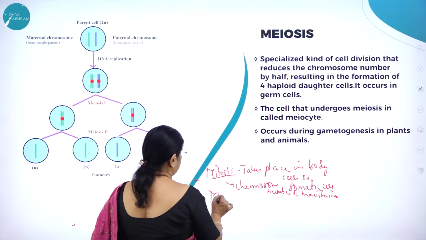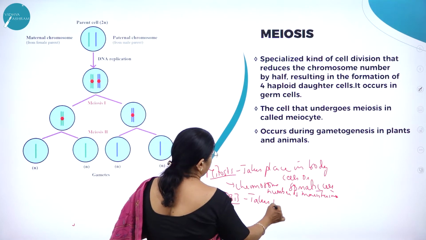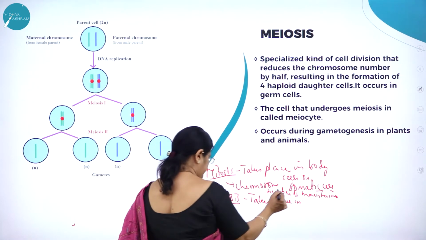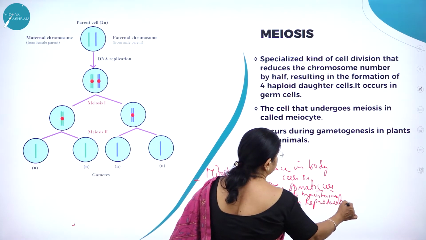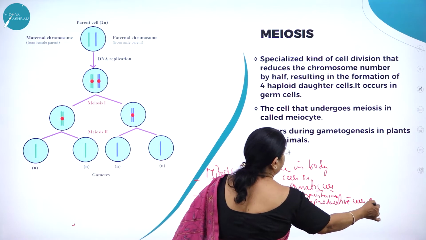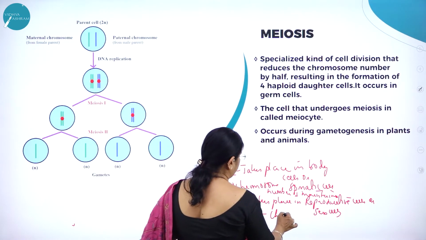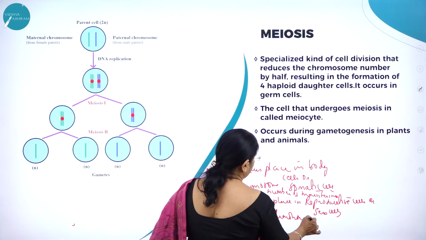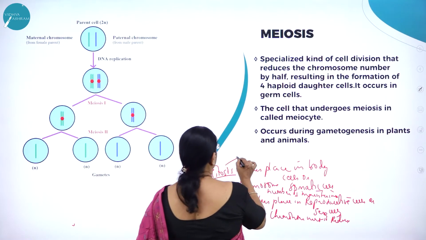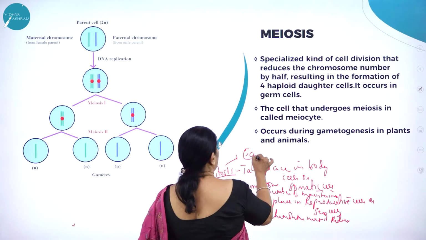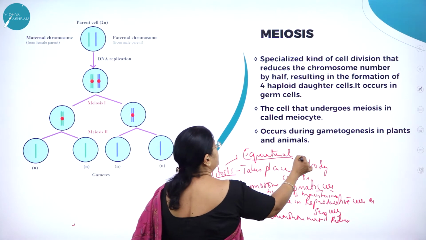Meiosis takes place in reproductive cells or it is otherwise called sex cells. And the chromosomal number is reduced. So mitosis, hence it is called, all the contents are equally distributed to the two daughter cells. Hence it is called equational cell division.